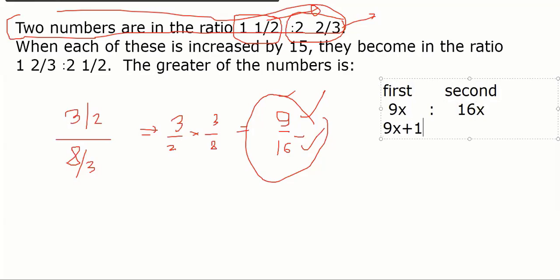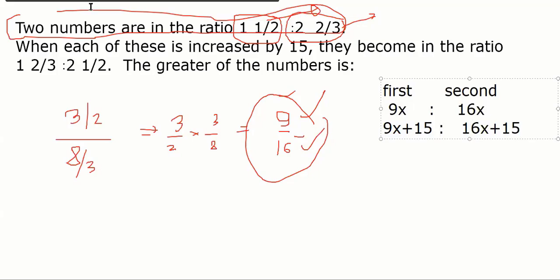So 9x plus 15. Good. Second one, 16x plus 15. Correct. So we don't add directly, because they are a ratio. A ratio cannot be just directly added. So my numbers now become 9x plus 15 and 16x plus 15. And their ratio is given as something else, correct?